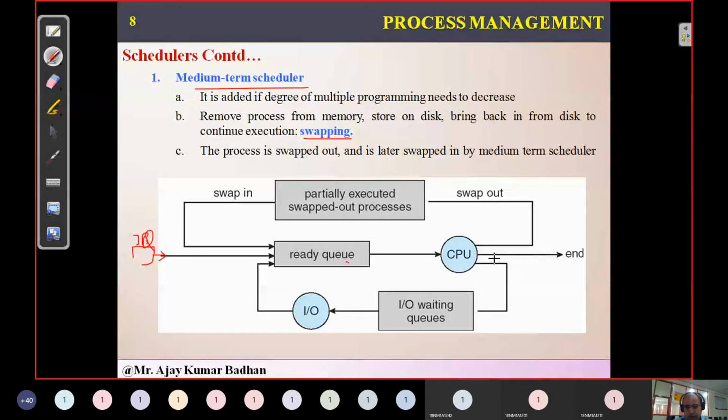Now, as I told, if that process is waiting for some I/O device to complete its task, it will come to the right side. Like, if I want to print something, it will come into the printing queue. From here it will perform the task and again be transmitted back to the ready queue.